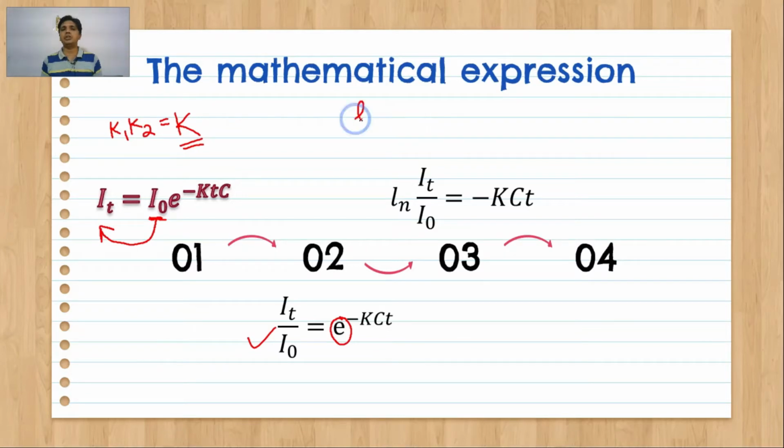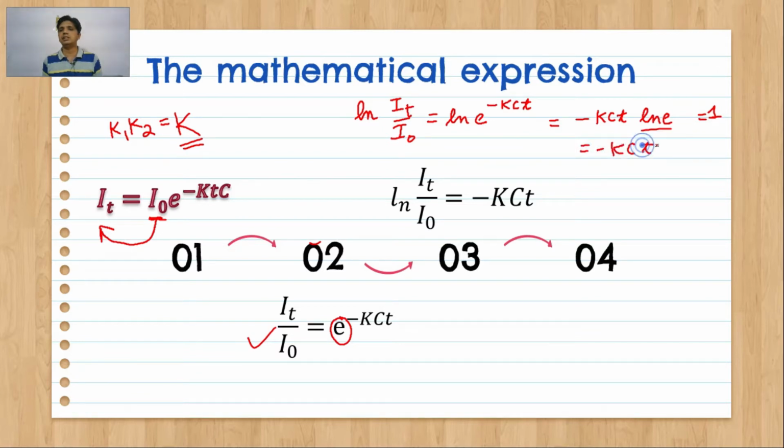By applying natural log. If we apply natural log on both sides in equation 2, it will give natural log of e raised to minus KCT, which is equal to minus KCT natural log of e. Natural log of e is equal to 1. So, that is equal to minus KCT. This is how minus KCT came.